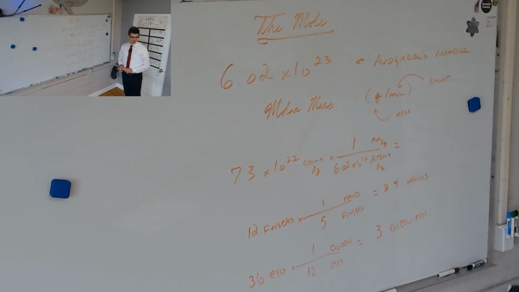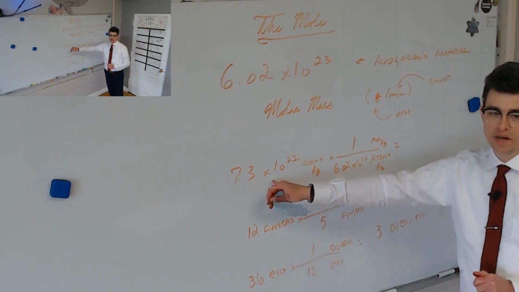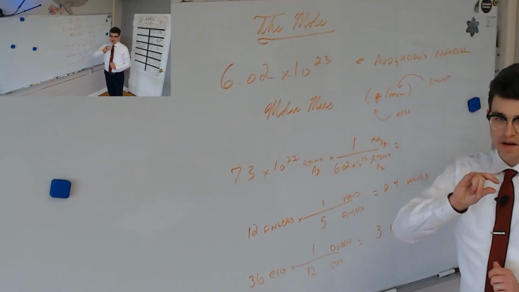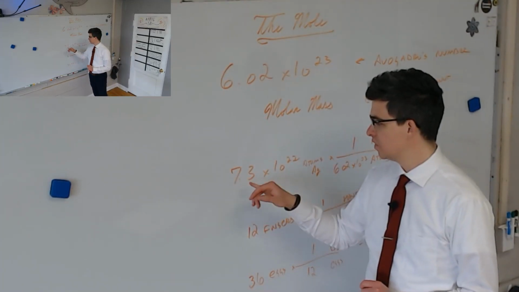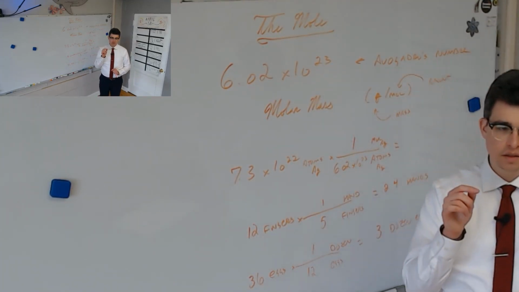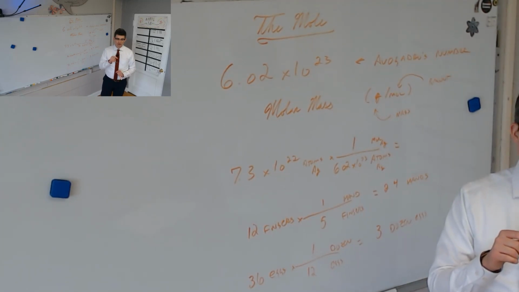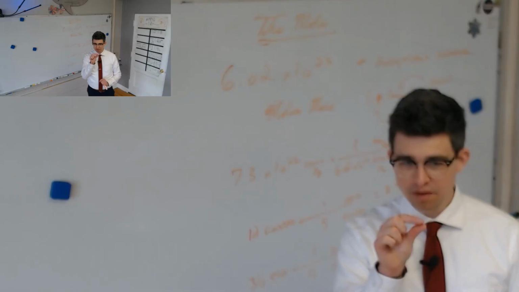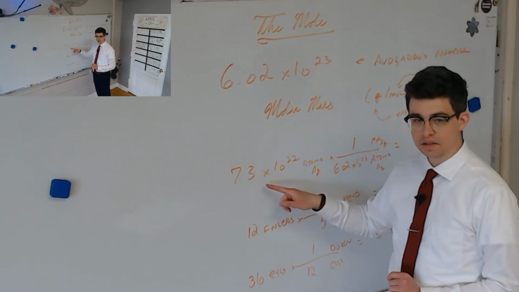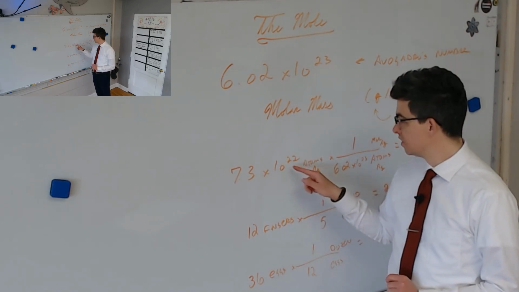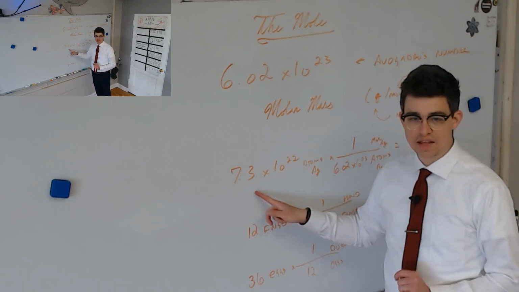An easy way to type these in, by the way, this is as good a time as any to say this. Great way, I think, to type these in. I would type in these exact characters on my calculator. Try it out, even if you've already got one. Someone keep it up, but I want everyone else to try it out. 7.3 second comma. See the comma there? And that should have a little E. See that little E, baby? So I type in these characters, 7.3 second comma, which gives me E22. And that's that whole thing.